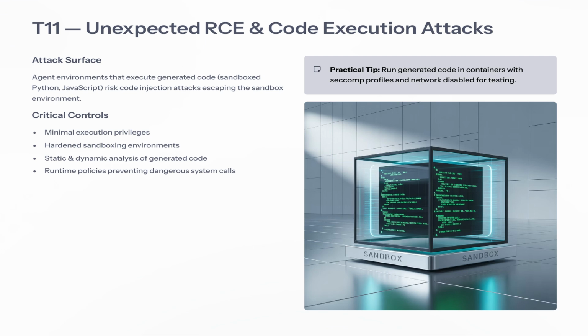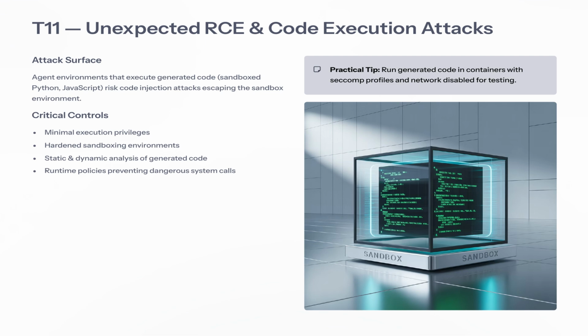To mitigate these risks, adopting certain critical controls is essential. For instance, ensuring minimal execution privileges and employing hardened sandboxing environments can greatly enhance security. Additionally, conducting both static and dynamic analysis of the generated code is vital to identify potential vulnerabilities. A practical tip to consider is running the generated code in containers with restricted capabilities, such as disabling network access and applying seccomp profiles, especially during testing.